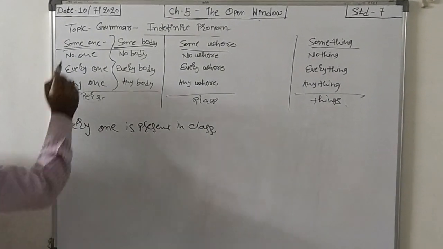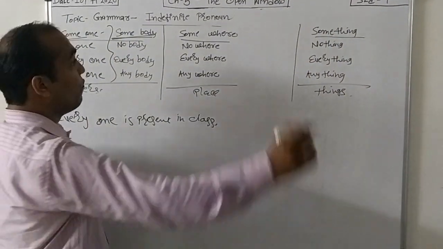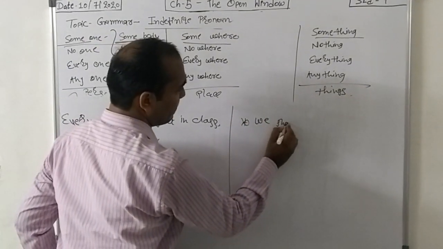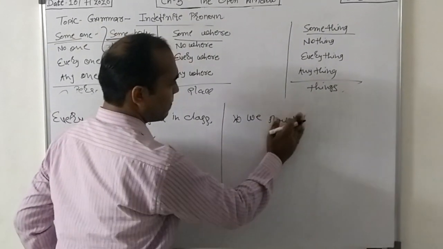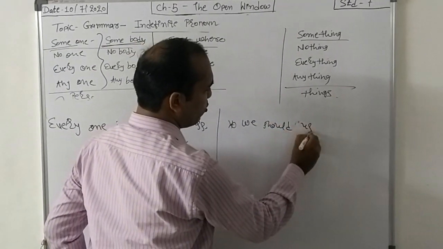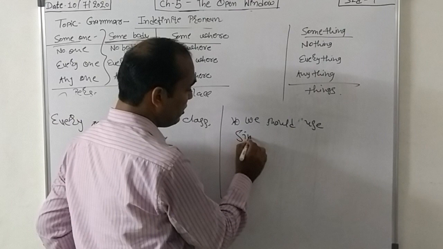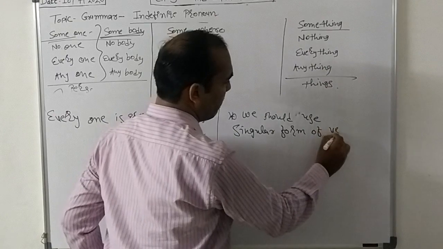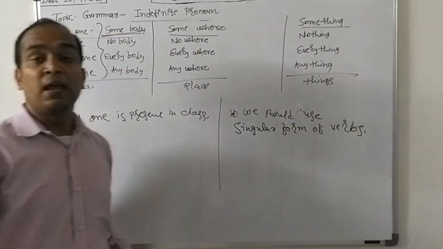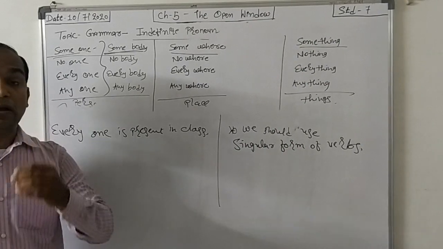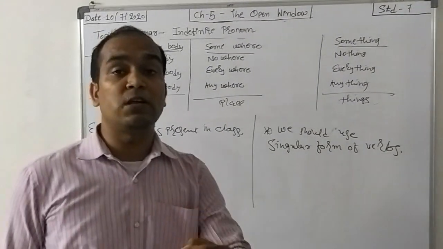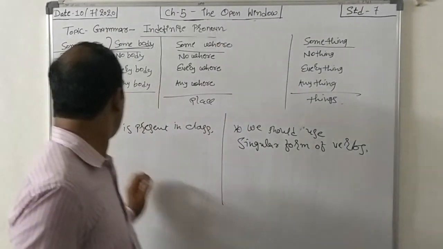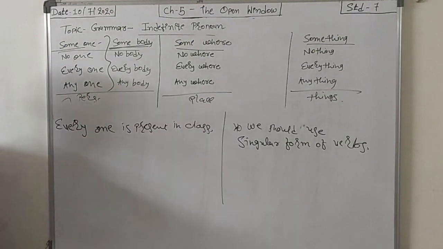Remember one thing, whenever we are using an indefinite pronoun, it is compulsory that we use the singular form of verbs. Because the definition says it does not refer to a particular person, place or thing. That's why we are using the singular form, right? So, everyone is present in the classroom.